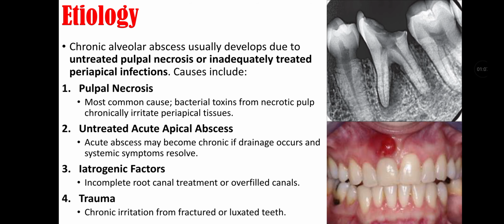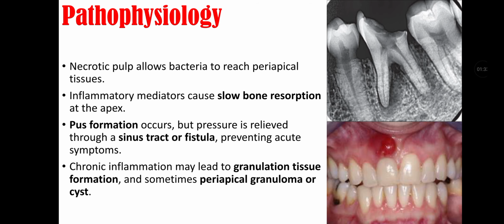Pulpal necrosis. It is the most common cause; bacterial toxin from necrotic pulp chronically irritate periapical tissue. Second is untreated acute apical abscess. It is acute abscess that may become chronic if drainage occurs and systemic symptoms resolve. Third is iatrogenic factor, that is incomplete root canal treatment or overfilled canal. Fourth is trauma, that is chronic irritation from fracture or luxated teeth.